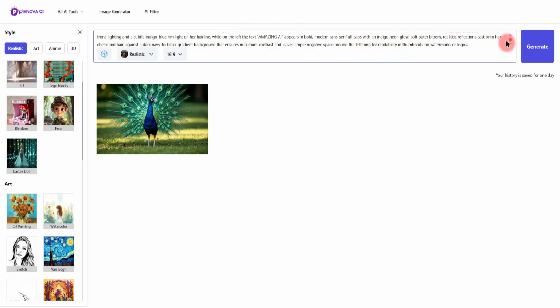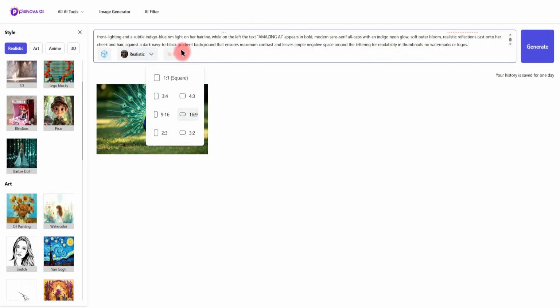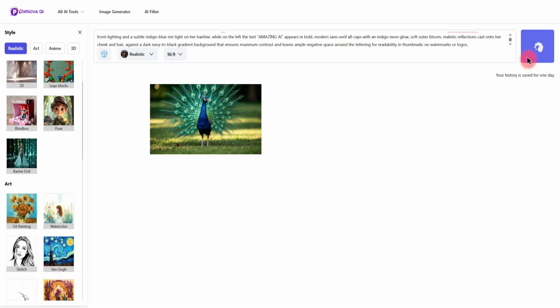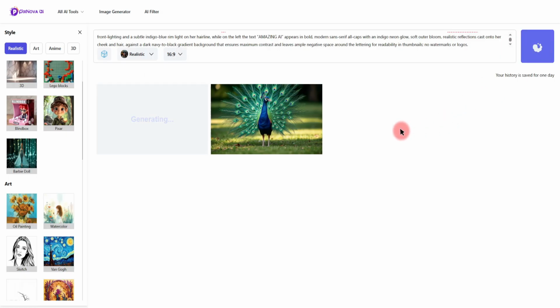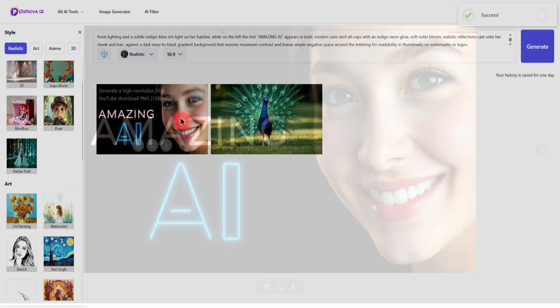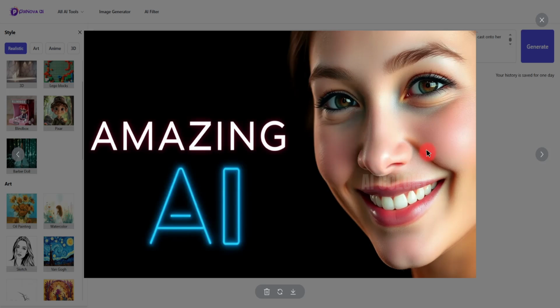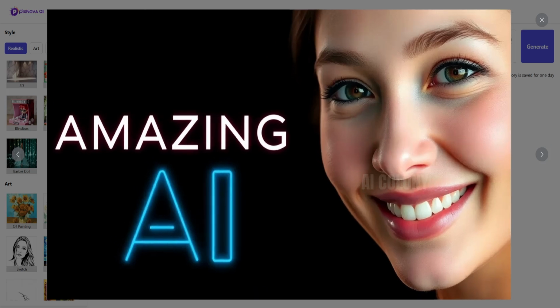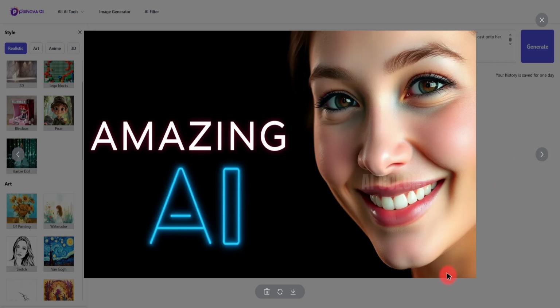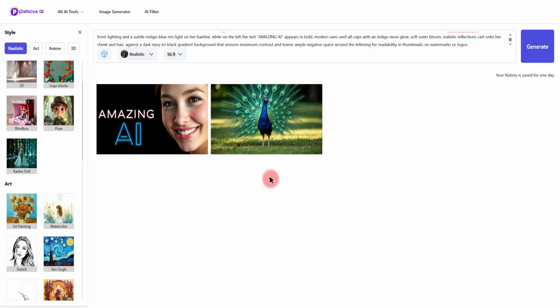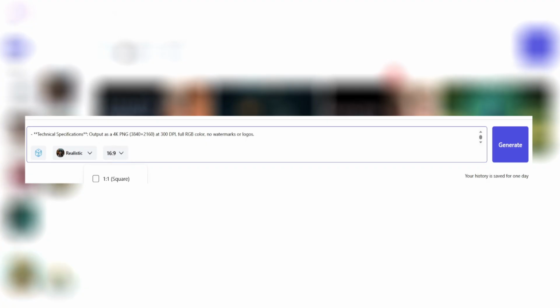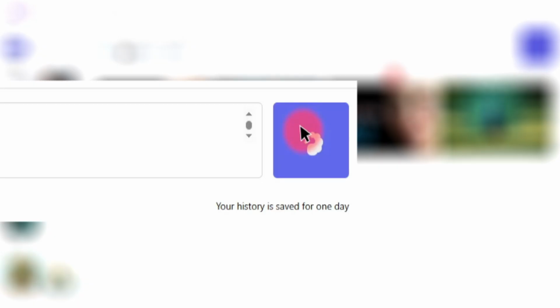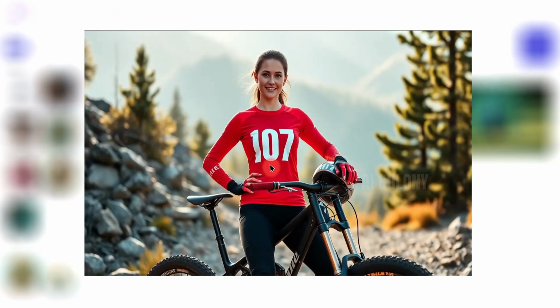After entering this more complicated command, remember to set the aspect ratio you want, then confidently hit that Generate button. And there you have it. The image is realized, ready to impress. And just look at this masterpiece. It's really amazing. You can even observe that it has perfectly presented the text that I specifically mentioned in the prompt, a testament to its advanced capabilities. So, yes, you can also generate eye-catching text-based images using Pixnova AI, perfect for viral marketing.